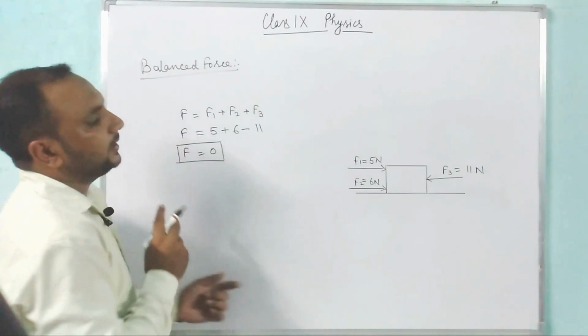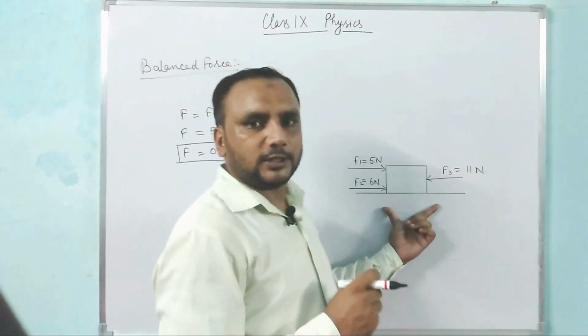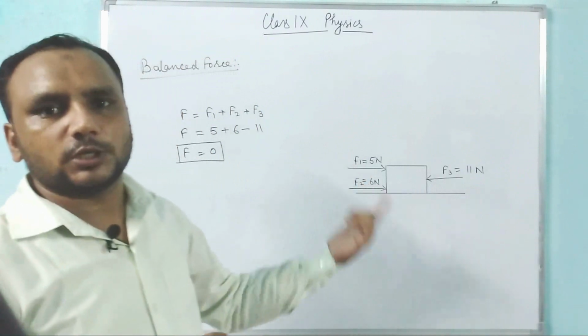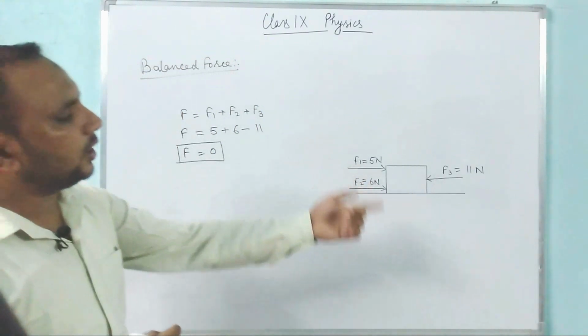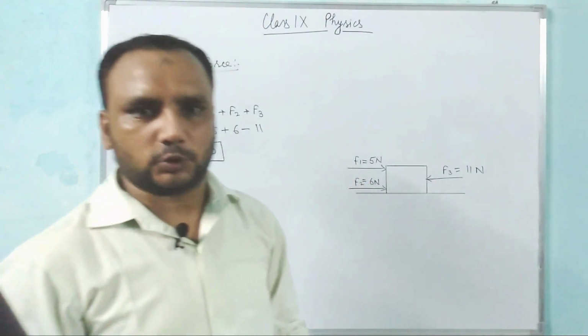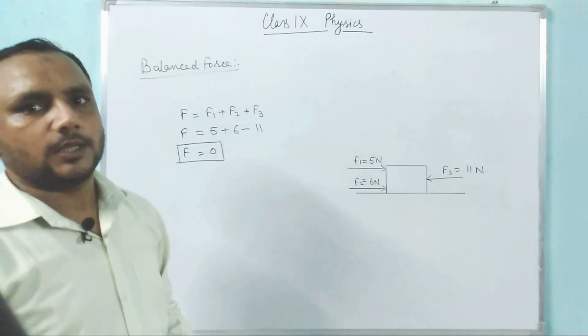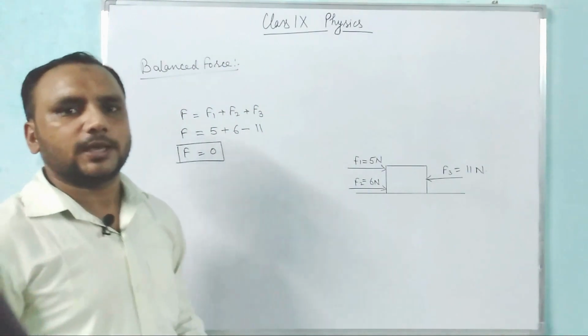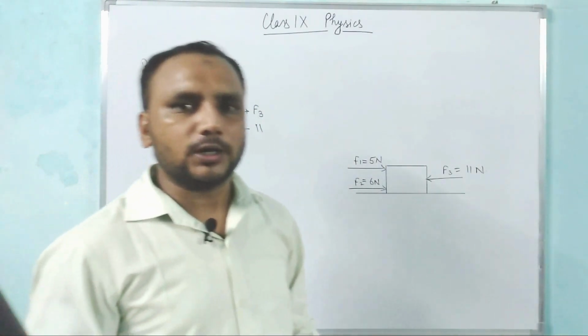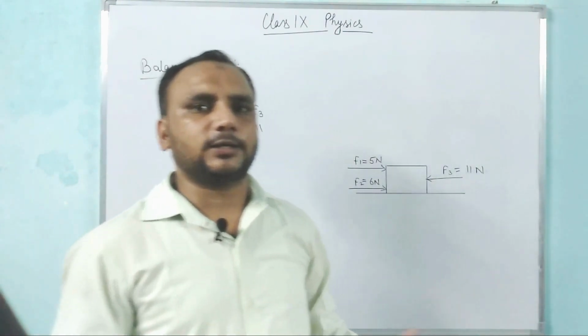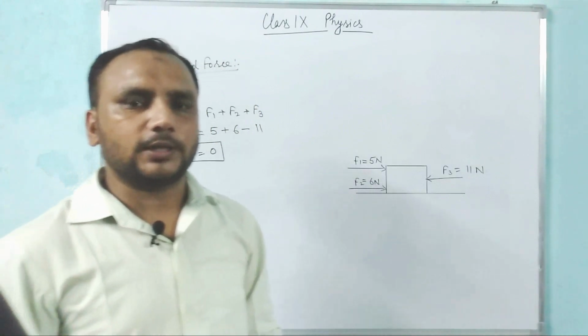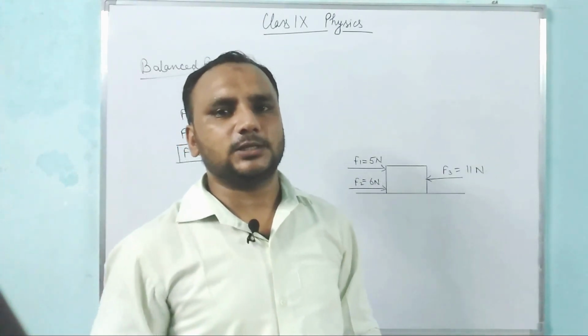So we can say that the resultant force acting on this body is 0, or all forces are balanced force. So we can define the balanced force as: if the sum of all forces acting on a body, or the resultant force acting on a body, is 0, then the forces are known as balanced force.